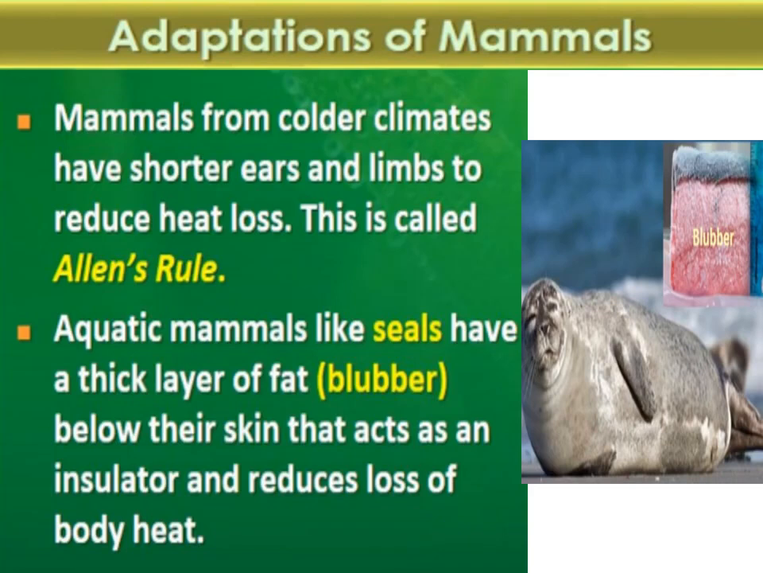As you can see in this picture, a seal is there, and blubber is shown here. Blubber is a thick layer of fat. In these aquatic mammals, this thick layer of fat is present, and you know what the function of fat is? It acts as an insulator, right? This blubber, which is present below their skin, acts as an insulator and reduces loss of body heat. That's why these mammals are able to survive in colder climates.